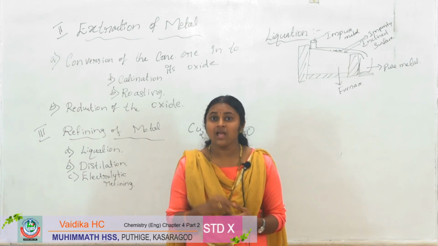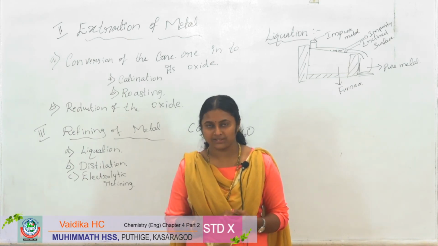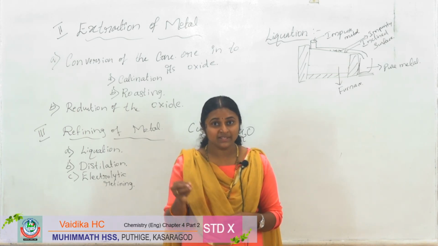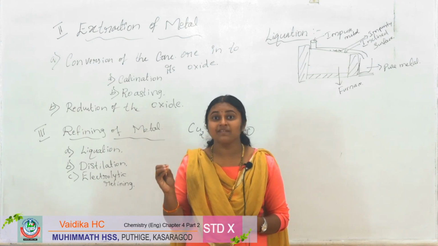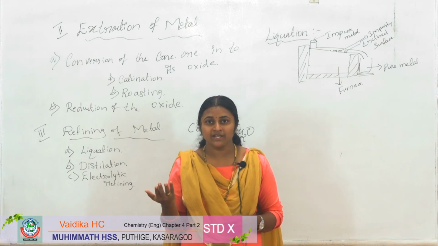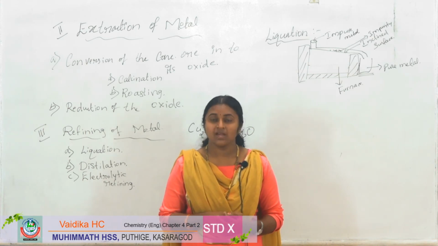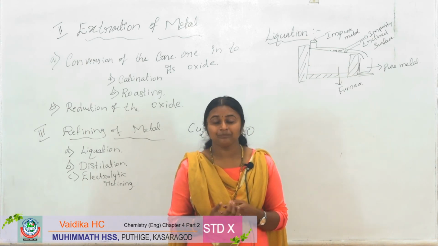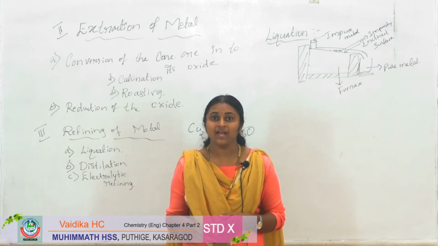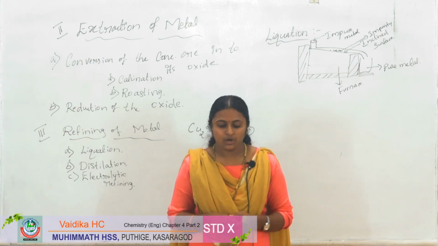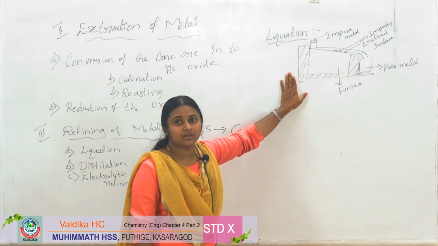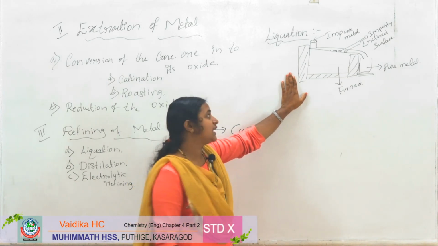The metal which has a low melting point, such as tin or lead, may have impurities with a high melting point. That can be refined by using liquefaction. So here is the schematic diagram of liquefaction.